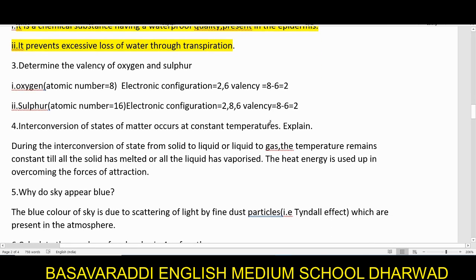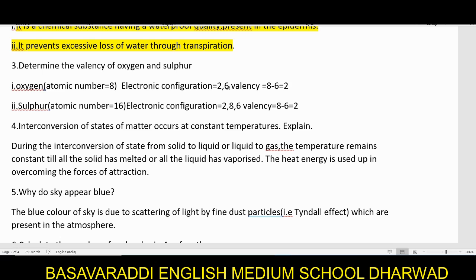Determine the valency of oxygen and sulfur. So you need to determine the valency of oxygen and sulfur. Oxygen has atomic number 8, therefore the electronic configuration is 2, 6, in K and L shells. In the K shell we have 2 electrons, and in the L shell we have 6 electrons.